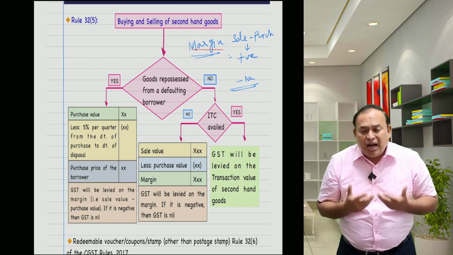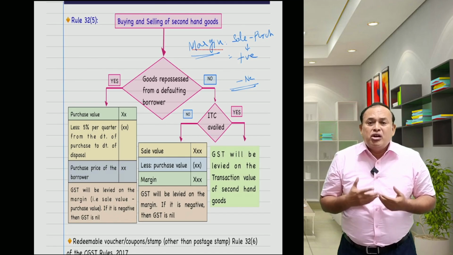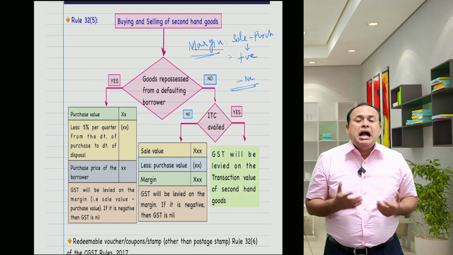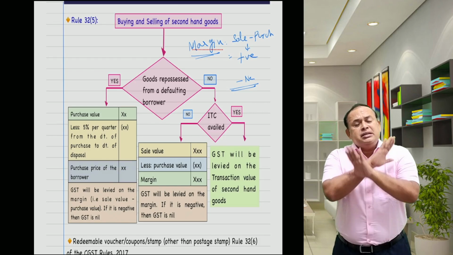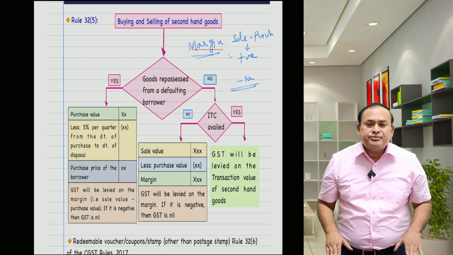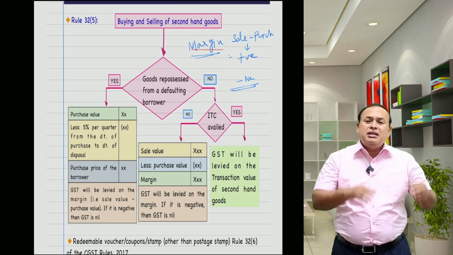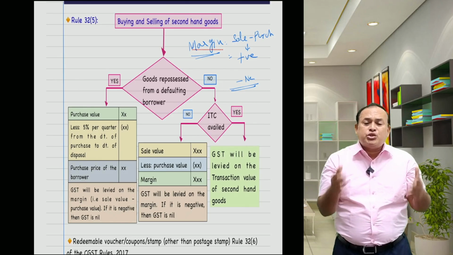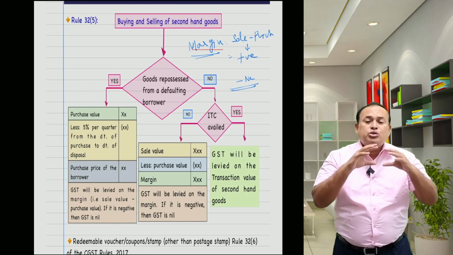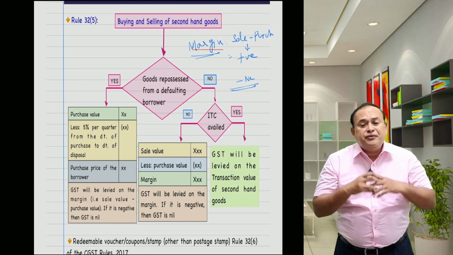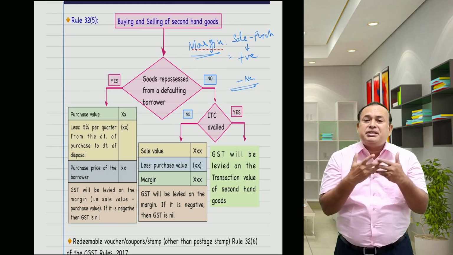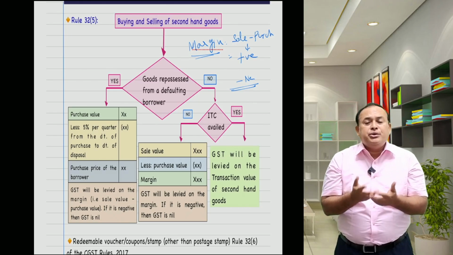On such plant and machinery repossessed by the banker, availing of input tax credit does not arise. Then only the margin method is the source for the banker to derive the margin. If positive, pay the GST on such margin. If negative, ignore it.